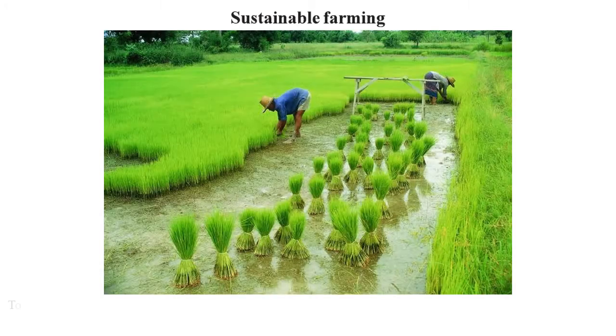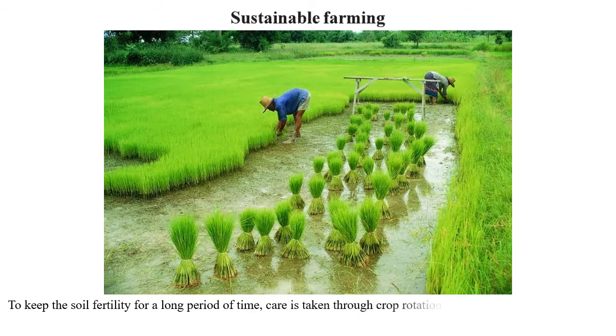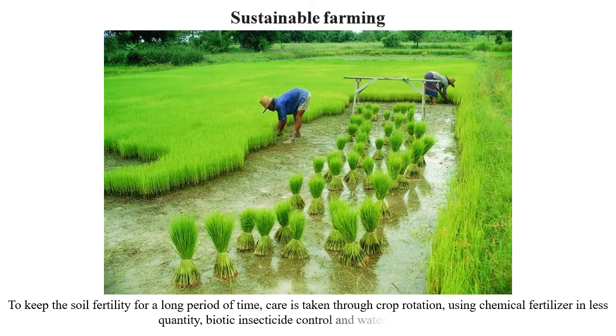Sustainable farming. Now sustainable farming means to preserve the fertility of the soil for a very long period of time, and implementing such measures to keep that fertility intact. So the care is taken through crop rotation, using chemical fertilizers in less quantity only where they are absolutely necessary, using biotic insecticide control and water conservation.